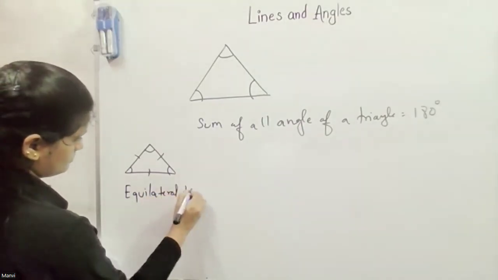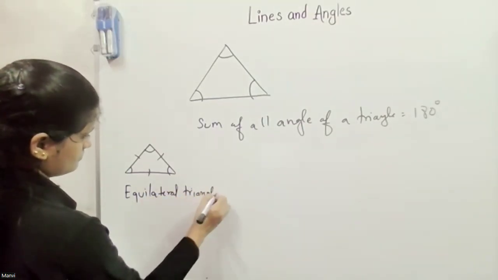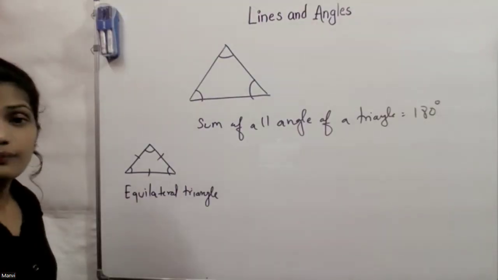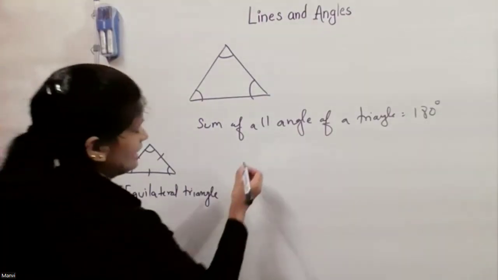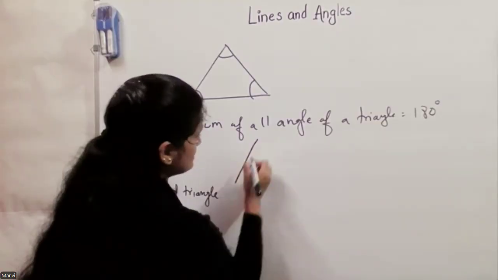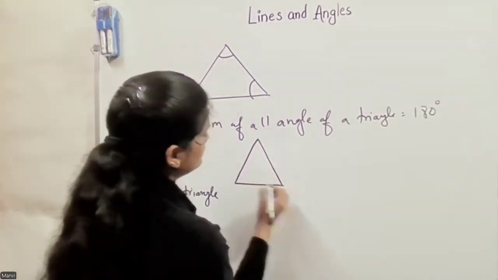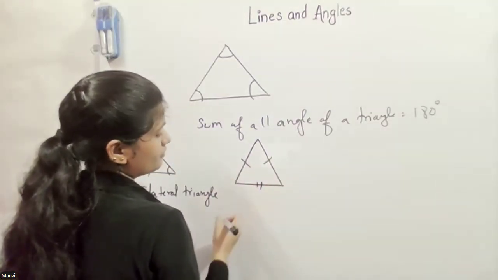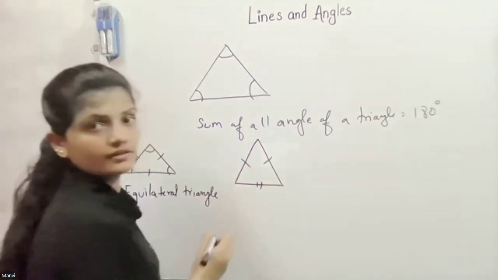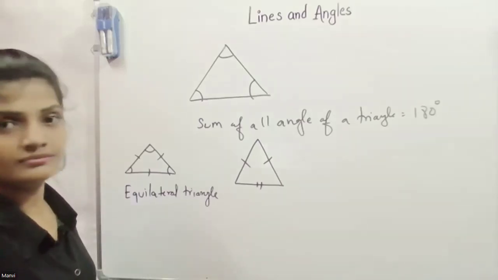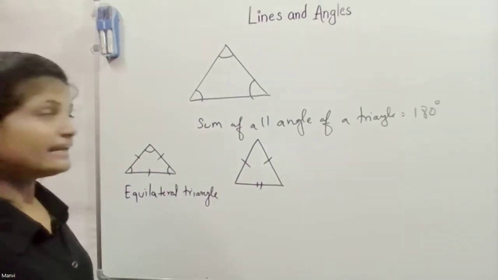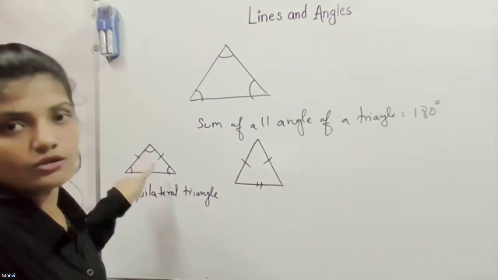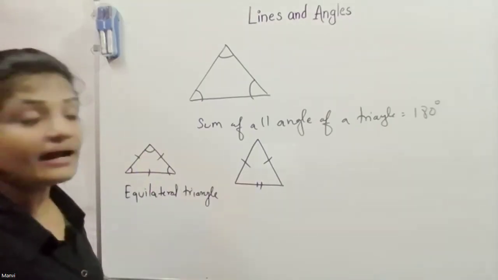And there is another one. Here, if all sides are equal, each angle equals 60 degrees, right? And for the other one, which is isosceles, only 2 sides are equal. For equilateral, the angles are fixed, which is 60, always 60. But for isosceles, it depends upon the angle.